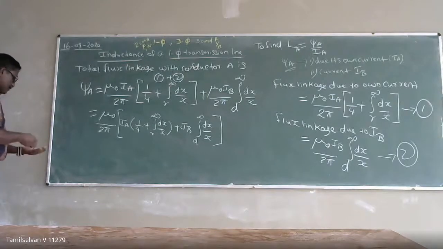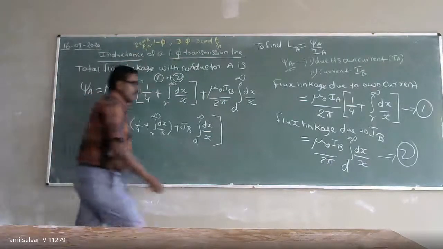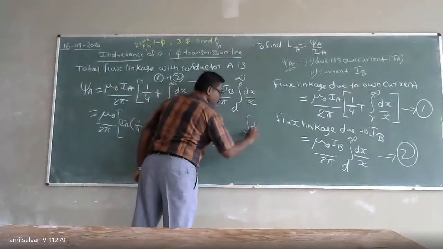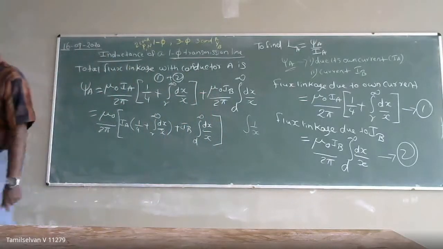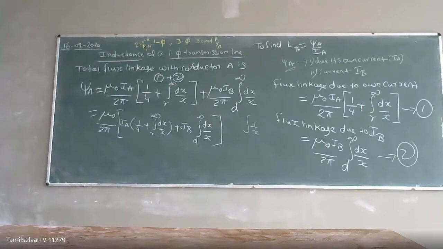We know that the integral of 1 by x, what is the integral of 1 by x? Someone unmute and tell me the answer.